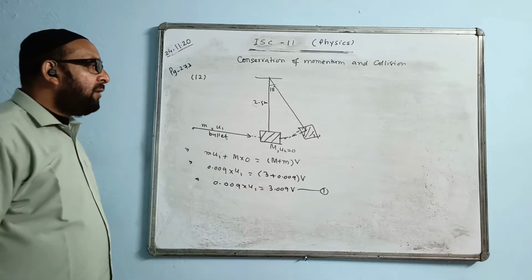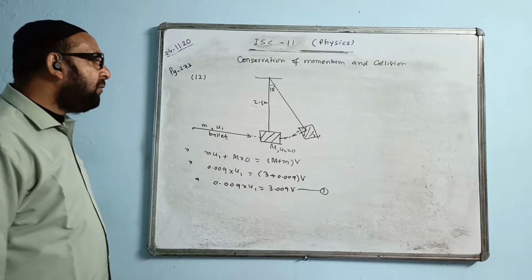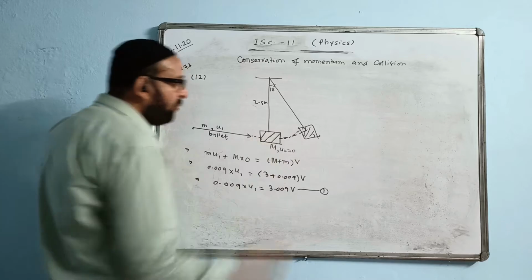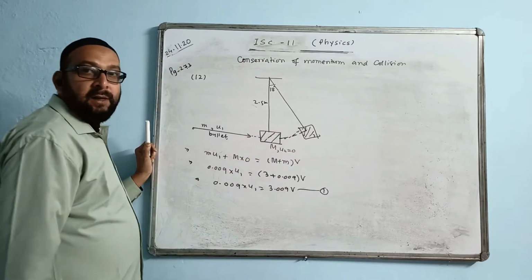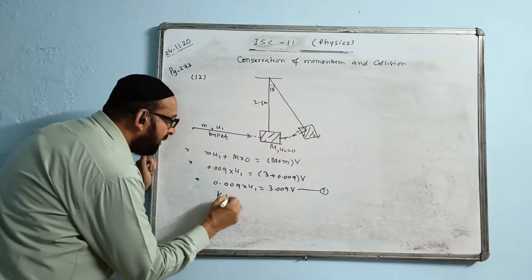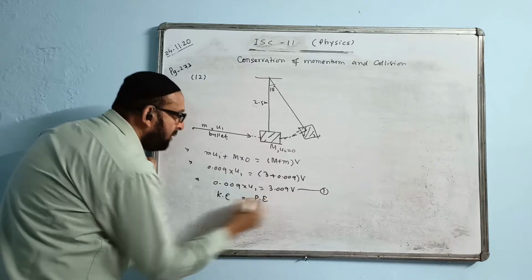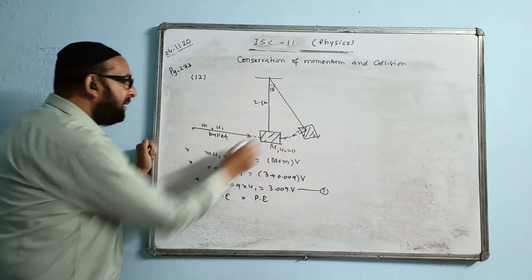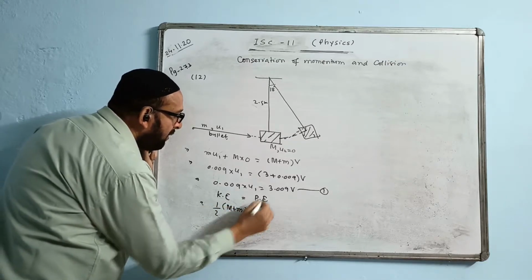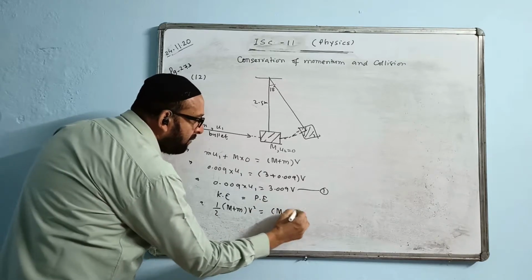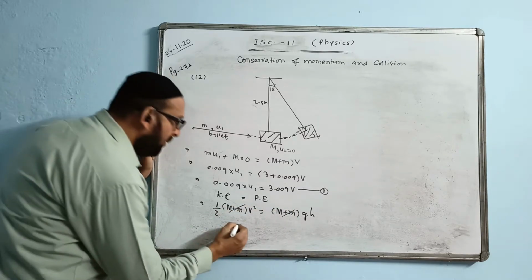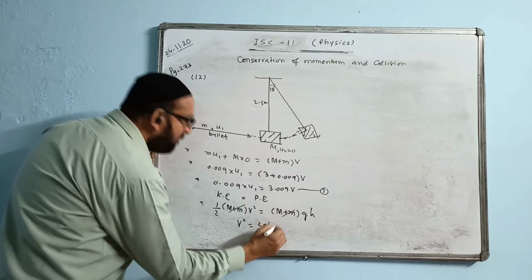Let us find the value of V. To find V, we will make the energy equal. The energy at the lowest point and the energy at the highest point will be equal. It will have kinetic energy at the lowest point that changes into potential energy. Kinetic energy is half (m plus M) v square, potential energy is (m plus M) g into height. This and this will cancel. V square value will become 2gh.